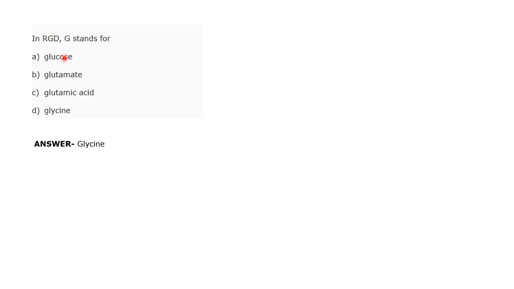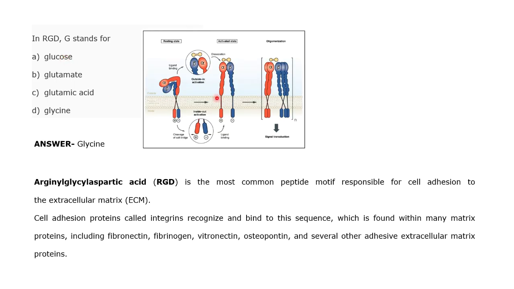So I will just give you the answer. The answer is glycine for G. And I will just give you a diagram. Basically, RGD stands for arginyl glycine aspartic acid. So the R stands for arginine, G stands for glycine, and D stands for aspartic acid. You should know the basic abbreviations of each amino acid, because it will be essential for you in the future also. Because there are different amino acids, the abbreviation might change in between, so you might not know the proper answer for that.